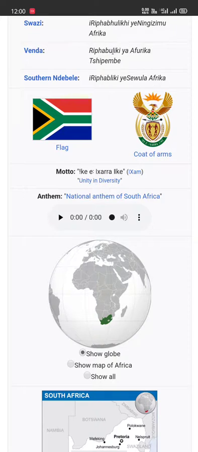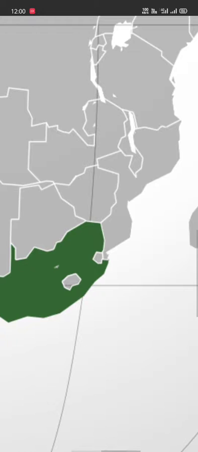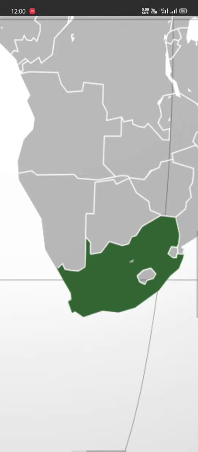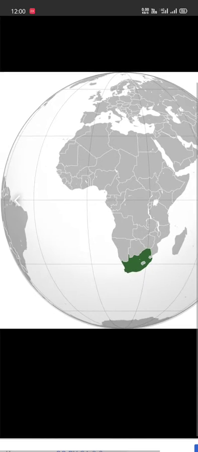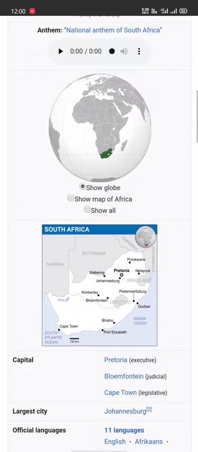Let us have the location. On Earth, South Africa is located on the southern part of Africa. See this green color, that is South Africa. Let us have a look at the map.